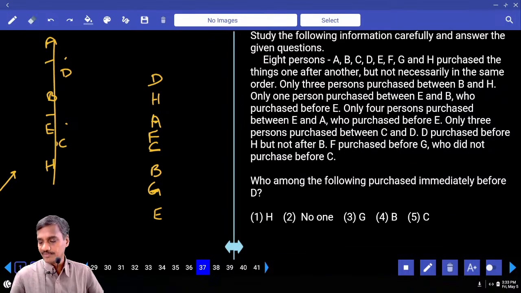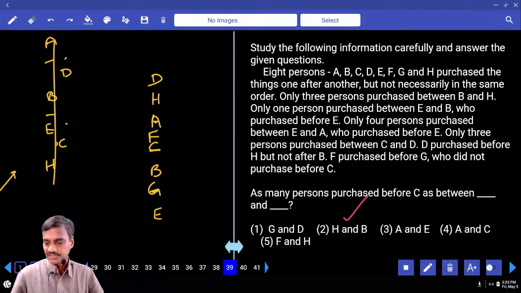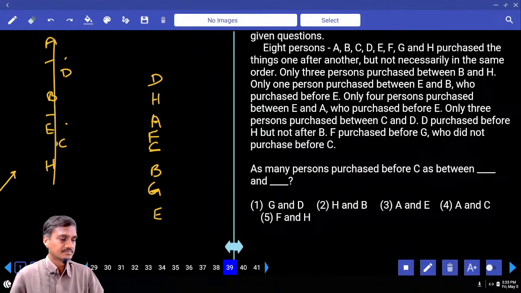Then, who among the following purchased immediately before D? Immediately before D, there is no one, choice 2. And how many persons purchased between A and G? In between A and G, how many? There are only 3, that is choice 3, question 38. And as many persons purchased before C as between... Before C, how many are there? There are 3 people, hence G and D. In between H and B there must be exactly 3 people, choice 2. Clear? Now question 39 is choice 2.